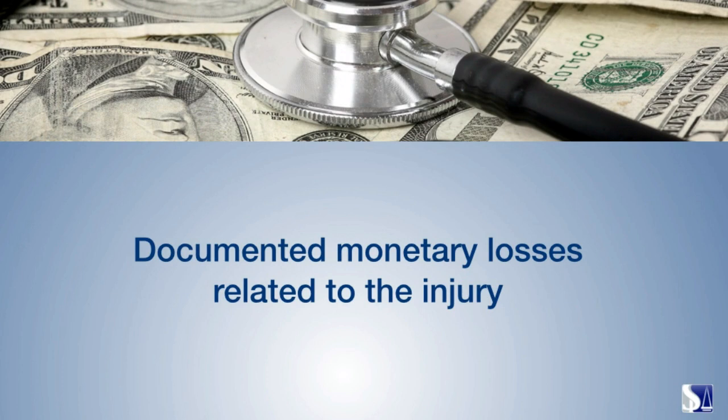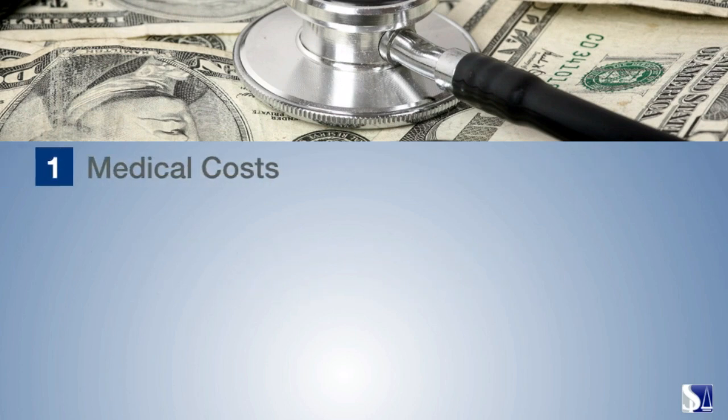Personal injury attorneys and insurance claim adjusters often refer to special damages simply as specials, and they include four main categories. 1. Medical costs. This includes reimbursement for the costs of all your medical treatments starting immediately after the accident, continuing to the present day, and when applicable, into the future.